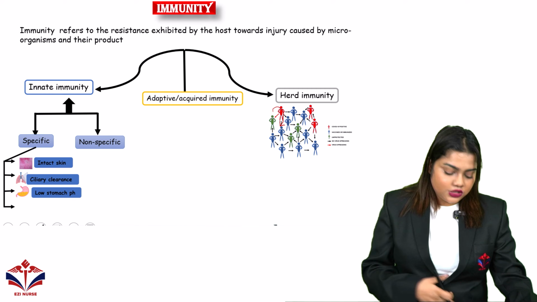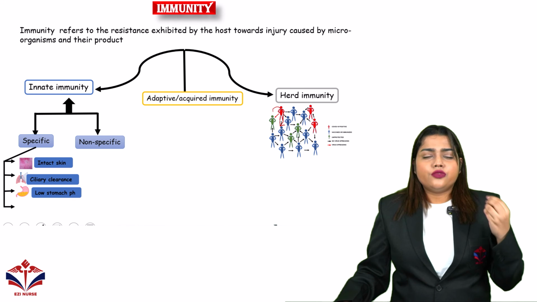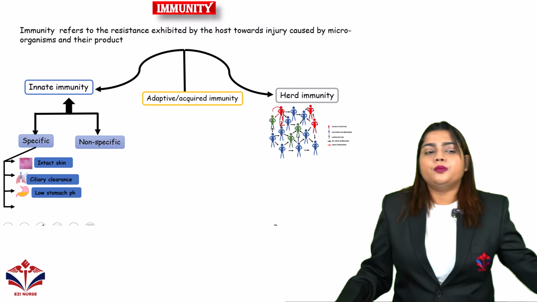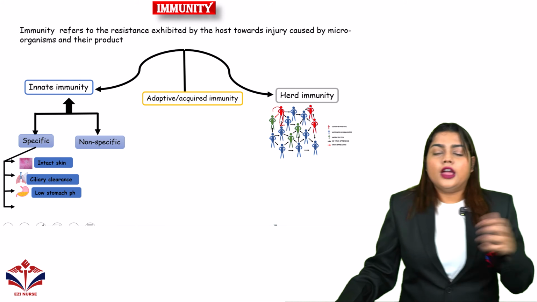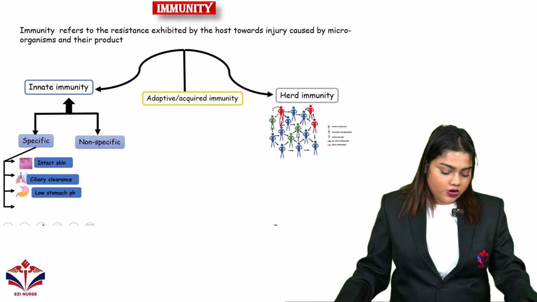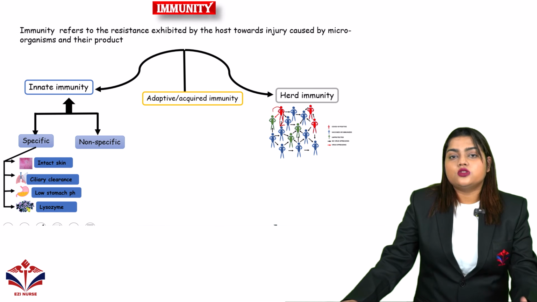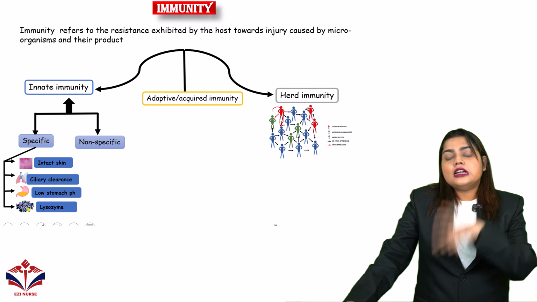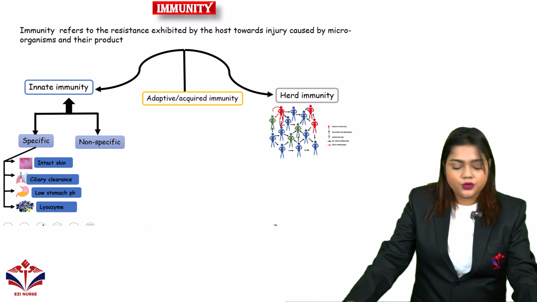Then low stomach pH. If the stomach pH is very low, that means the stomach is acidic, so it will also help to kill some of the microorganisms. Then lastly we have lysosomes. Now lysosomes will help to engulf the microorganisms. So these are the specific types of innate immunity.